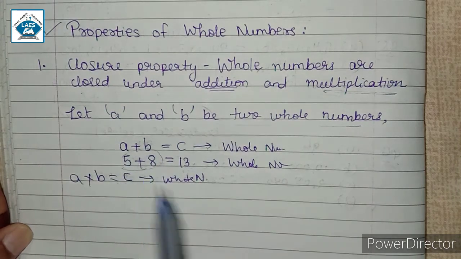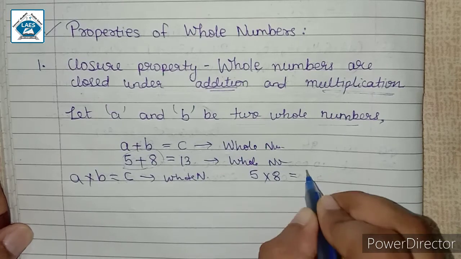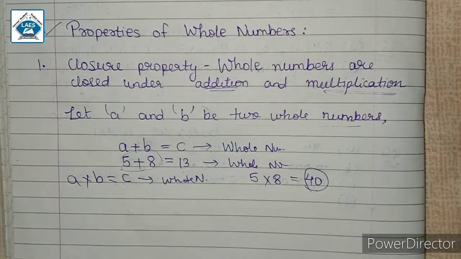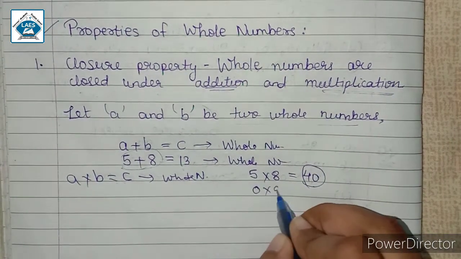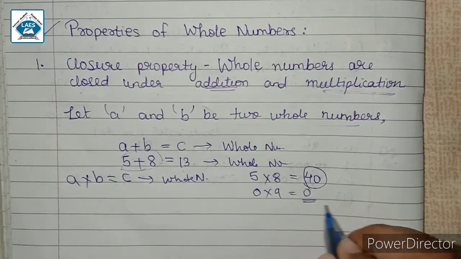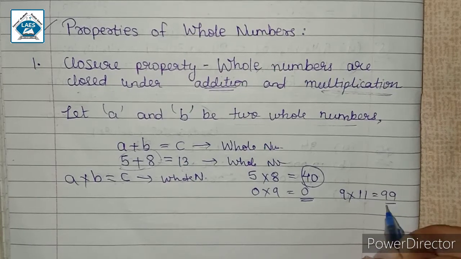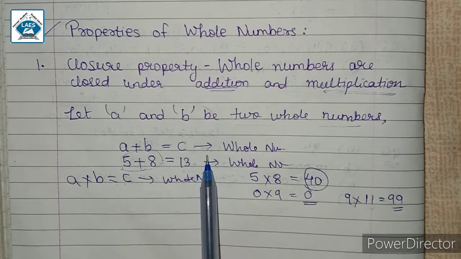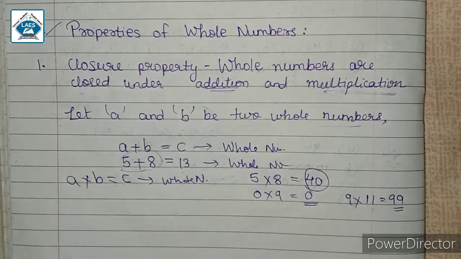If we consider this example of 5 and 8, when we multiply 5 by 8 we get 40, which is again a whole number. You can consider any whole number. ठीक है, कोई भी whole number आप consider कर सकते हो. For example 0 into 9 we get 0, which is a whole number. Similarly 9 into 11 we get 99. This is also a whole number. So in this way multiplication and addition of whole numbers are closed. That means closure property is satisfied.